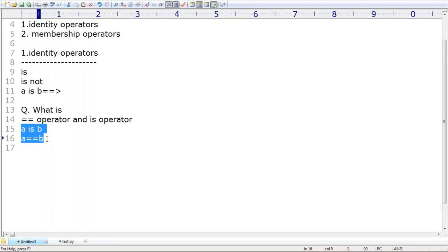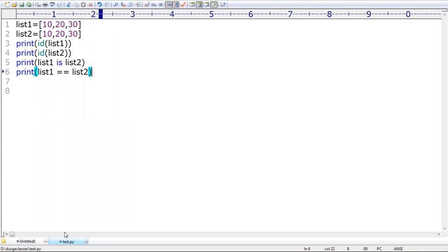Sir, A is B is meant for reference comparison, address comparison, but the second one is meant for content comparison. Make sure, sir, it is a very important terminology you people should be aware of. Is not is the reverse only. If both are not pointing to the same object, the is not operator is going to return true. Remember that.